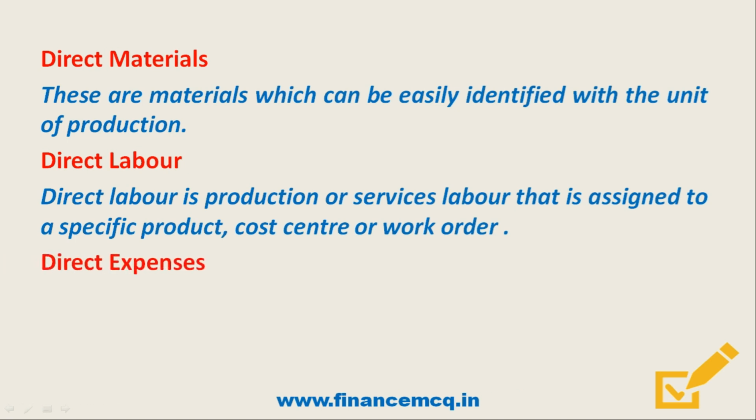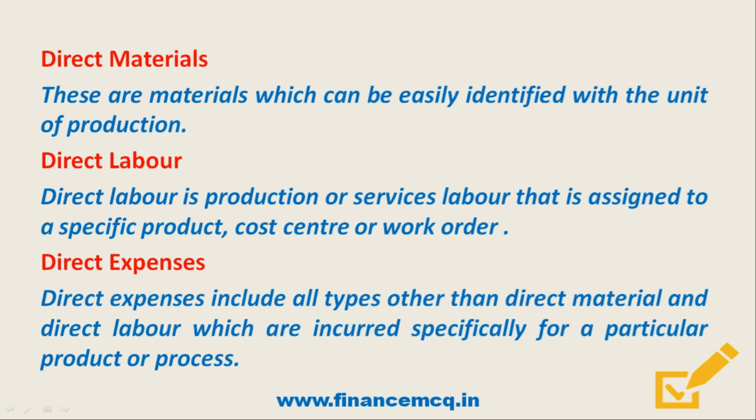And then is direct expenses. Friends, direct expenses include all types other than direct material and direct labor which are incurred specifically for a particular product or process. Examples would include cost of patents, royalties, engineer fees, hire charges of some special machinery, etc.